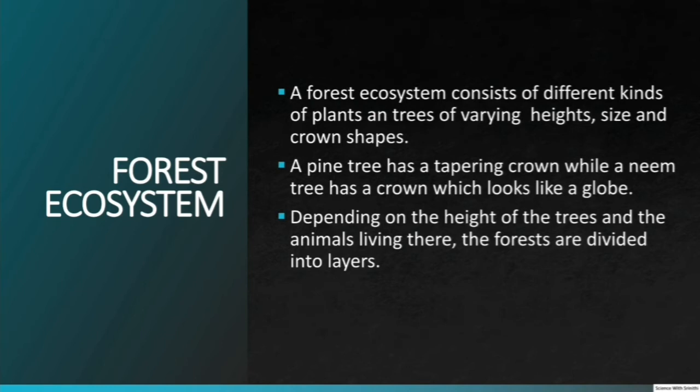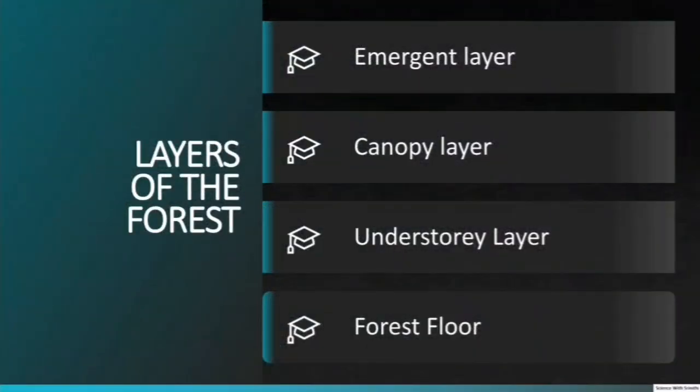Various kinds of animals dwell on trees and forests but at different heights. For example, birds live on the top branches of the trees while monkeys make the lower branches their home. Depending on the height of the trees and the types of animals that live there, forests are divided into 4 layers. That is, the emergent layer, canopy layer, understory layer, and the forest floor. Let us see each of these terms in detail.